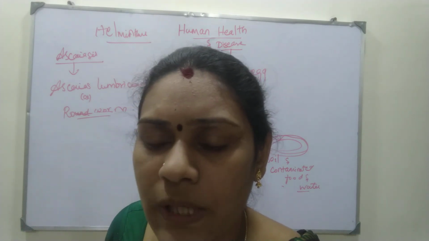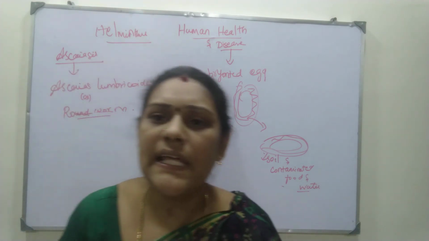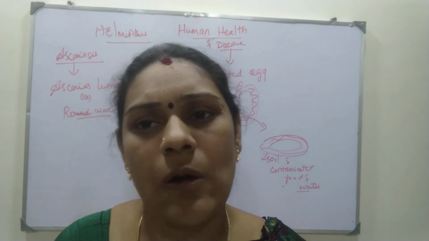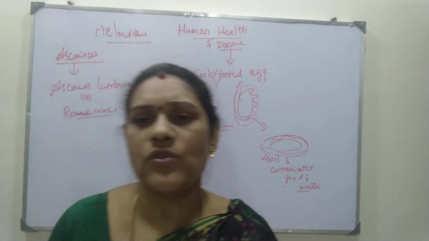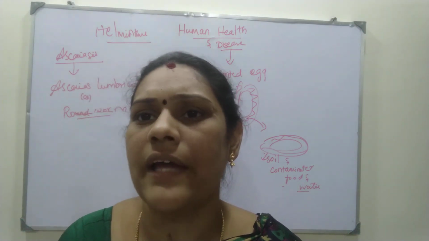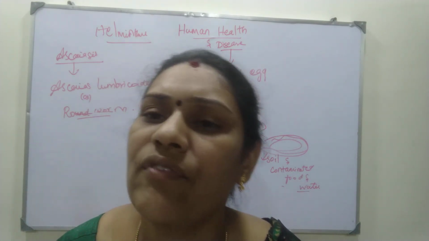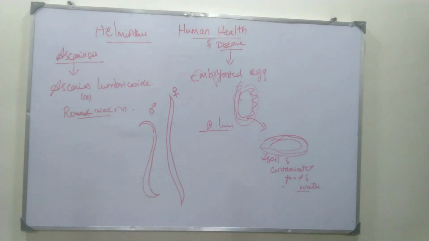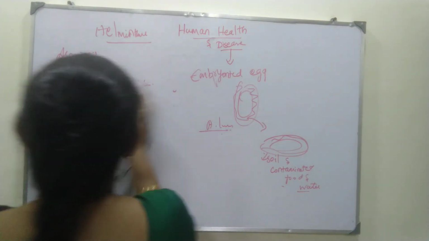Now I am coming to filariasis, that is the next helminthic disease. You should know about filariasis. Filariasis is also called elephantiasis. What is this? Elephantiasis. So elephantiasis is also called filarial disease. I told you roundworm is caused by Ascaris lumbricoides. Likewise, filariasis is caused by Wuchereria bancrofti. What is this? Wuchereria bancrofti. That is W-U, you should know about this, Wuchereria bancrofti.